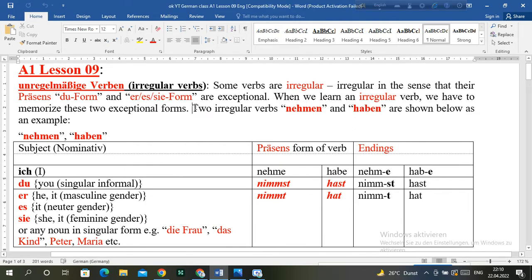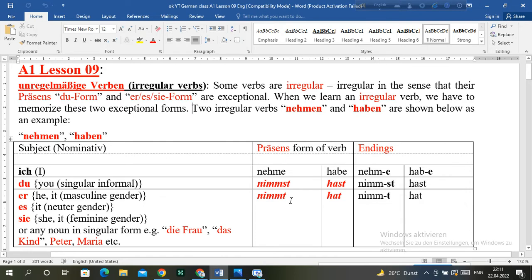We can take, for example, two irregular verbs, nehmen and haben. The present forms of the verb are: ich nehme, du nimmst, er nimmt.